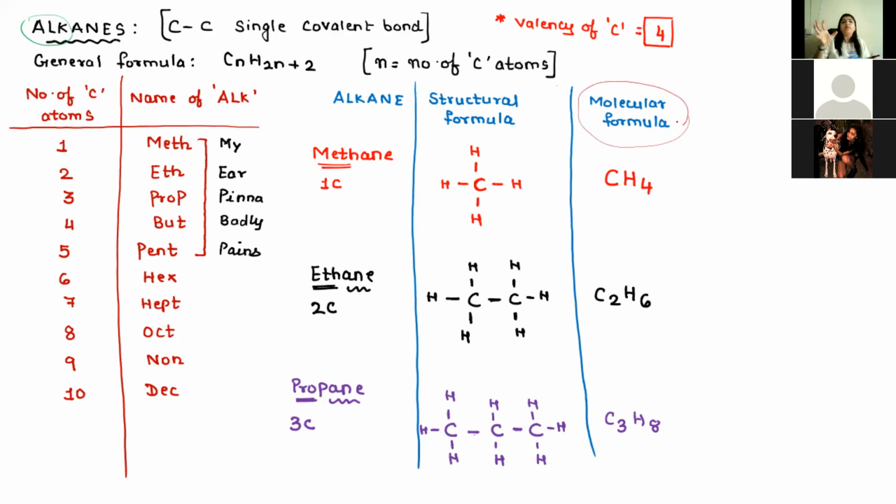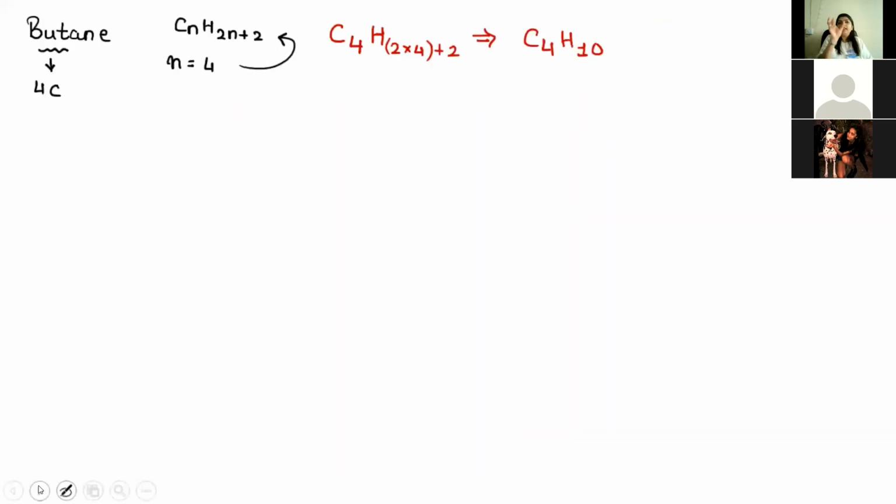Did you understand that the previous molecular formulas we wrote were by looking at the structural formula? But now we also got to know that by looking at the name itself, you can substitute the number of carbon atoms, because we know that but means 4 carbon, ane means it has to be an alkane, and the general formula of alkane is CnH2n plus 2. All the alkanes, whether it is methane, ethane, hexane, even decane, will follow this general formula, CnH2n plus 2.